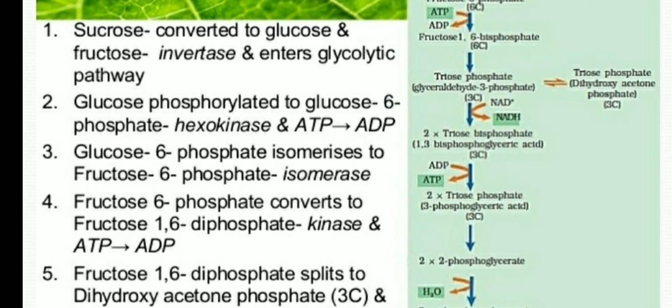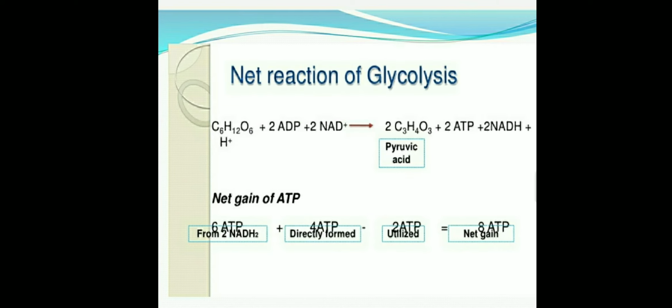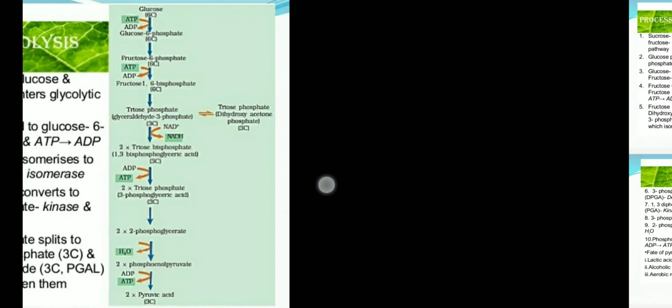So in this process 2 NADH molecules are formed. Second, 2 NADH2 molecules are formed. So by each molecule of NADP, 3 ATP are produced. So there 2 NADH2 molecules will form the 6 ATP. Then similarly, 4 ATP are directly formed. Where are the 4 ATP directly formed?